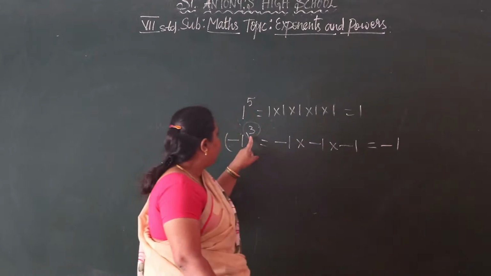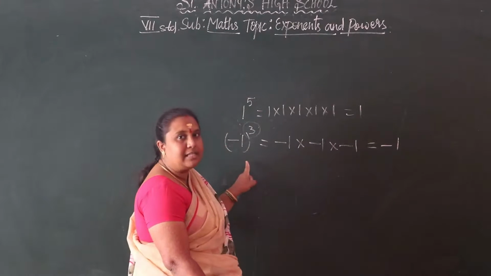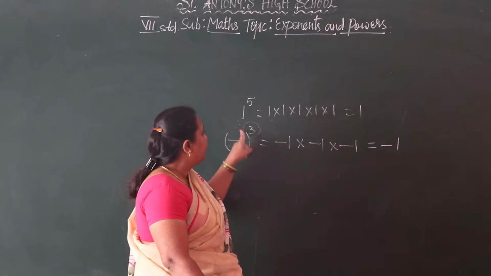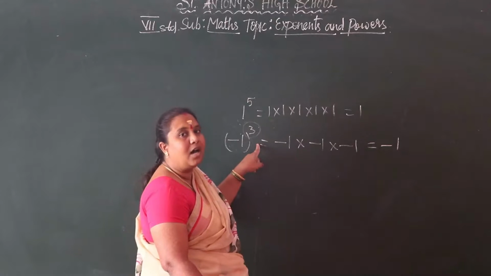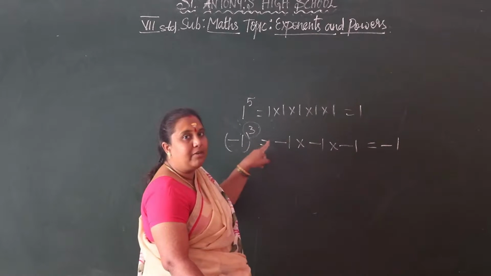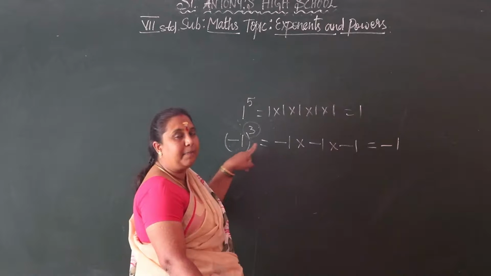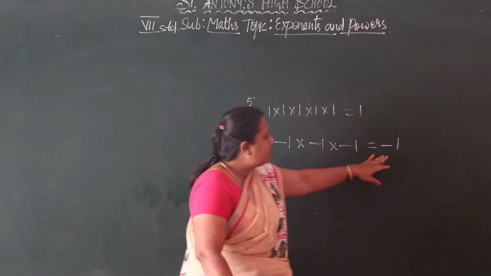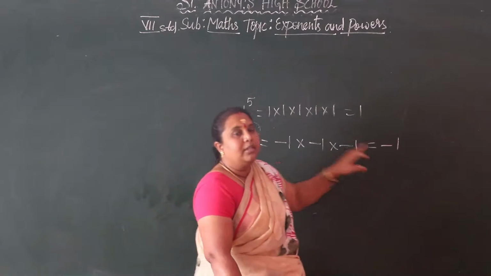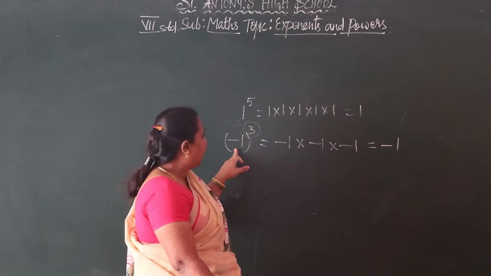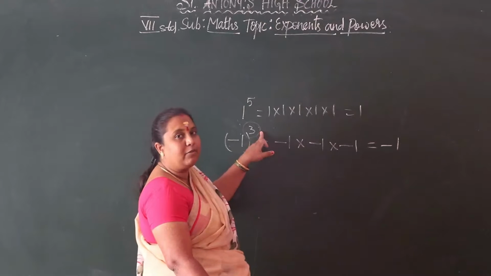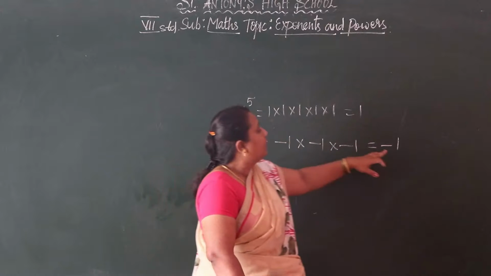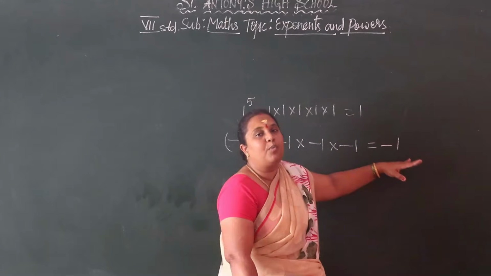See, we are taking the negative numbers as a base. If the power of that negative base number is an odd number, the answer is in the form of negative. If the power of the negative base number is an even number, the answer is in the form of positive.